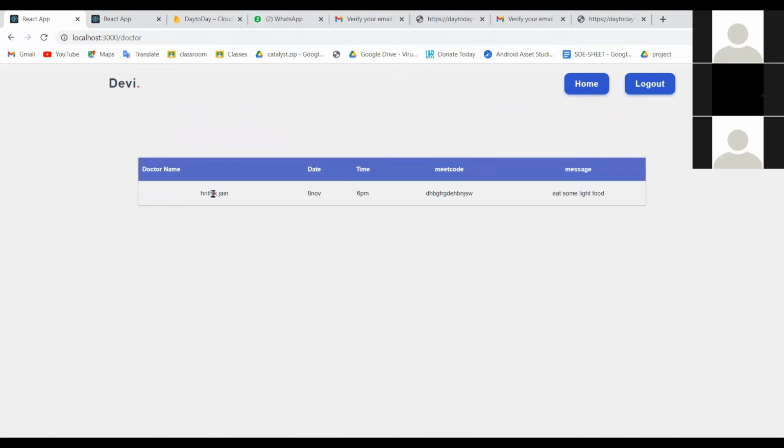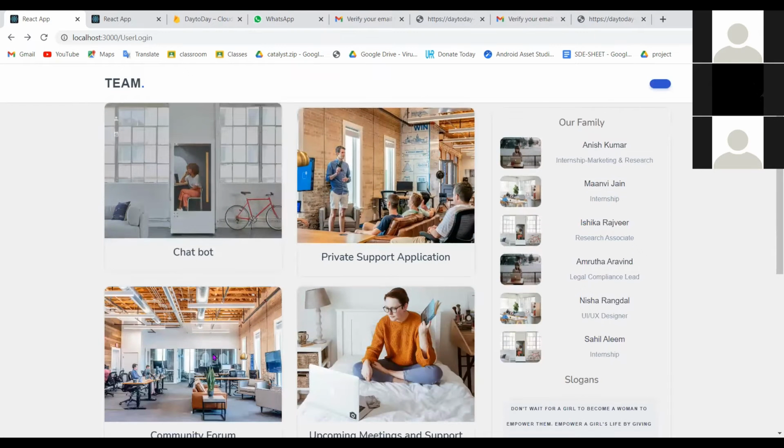As you can see over here, this is the upcoming meeting that I have, that is 8 November 6 p.m. and it even gives a meeting code and even some message from the doctor that we might require. Coming to the next section, that is the fifth section we have.